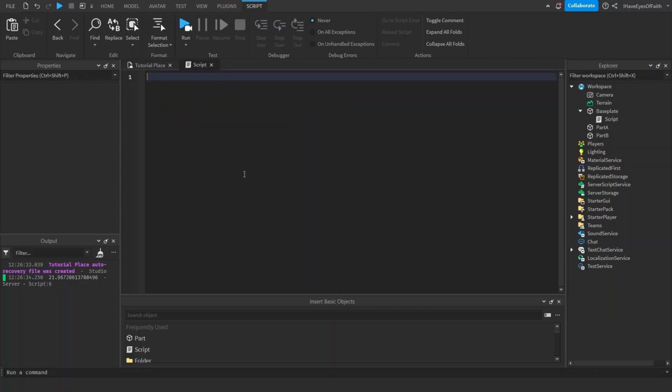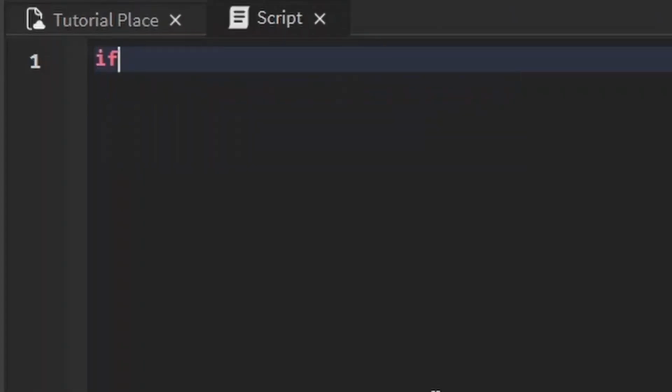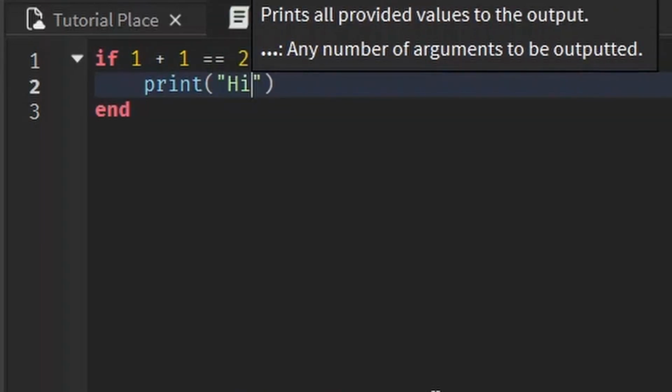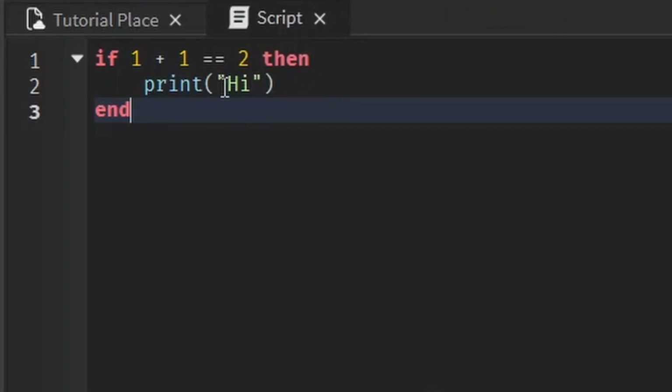An if statement is just a condition that we decide, and if that certain condition is true, code will run. We choose the condition and we choose what happens when it runs. I'll show you the syntax for it. Let's write, all lowercase, if 1 plus 1 and then two equals signs, 2, then print hi. I'm assuming you guys know how to print by now. You put in a string and stuff.